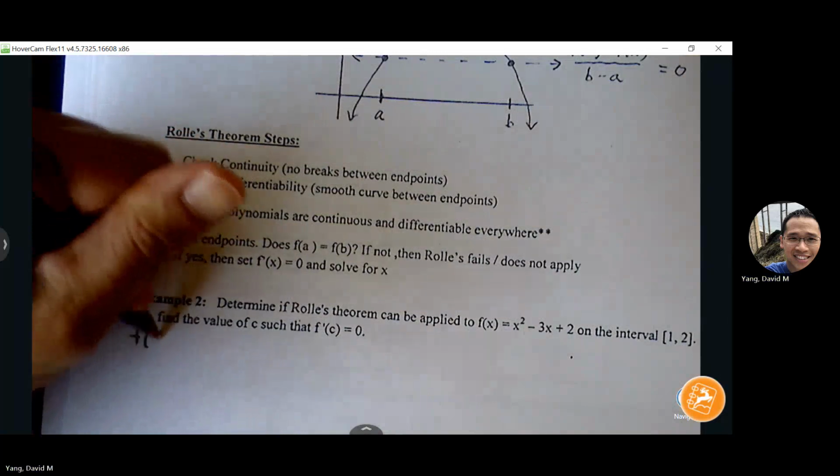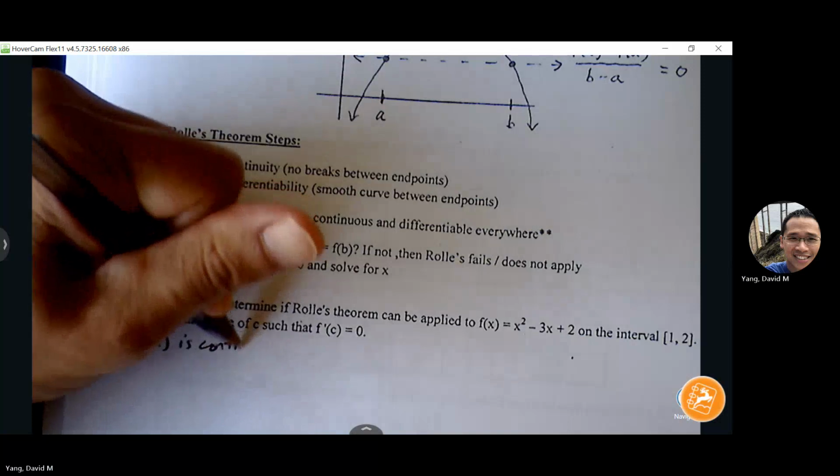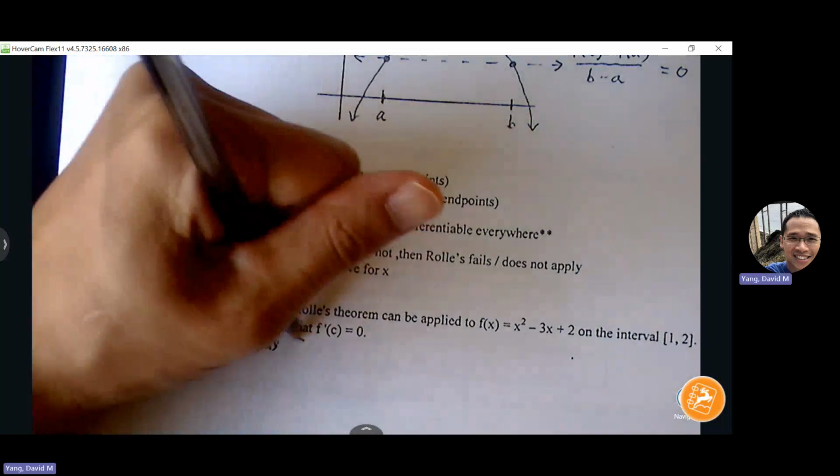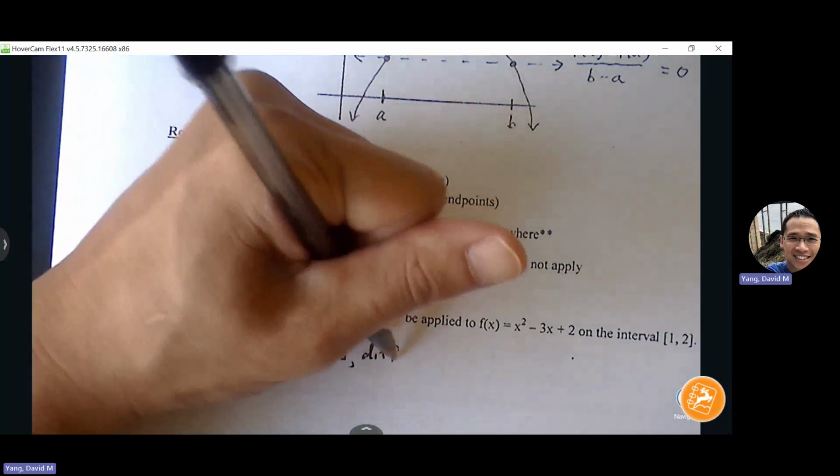We just have to practice writing out our condition. Again, continuous condition is with brackets. Differentiable condition is with parentheses.